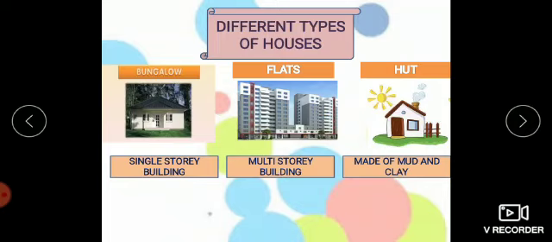Now children, let us study about different types of houses. These are bungalow, flat and hut. Bungalow is a single-story building, whereas flats are multi-story buildings. Flats like apartments can be seen in big cities like Delhi, Chandigarh, etc. These are tall buildings with many floors in them. Huts can be seen in villages. These are made of mud and clay.